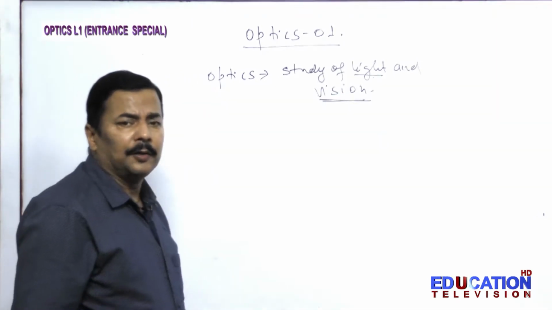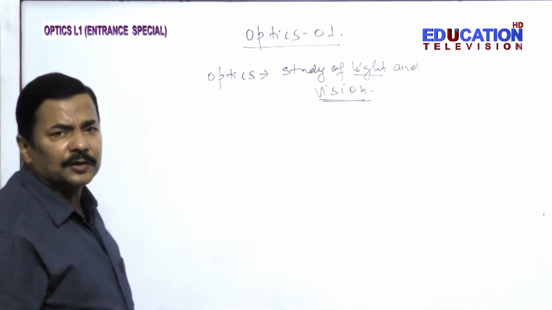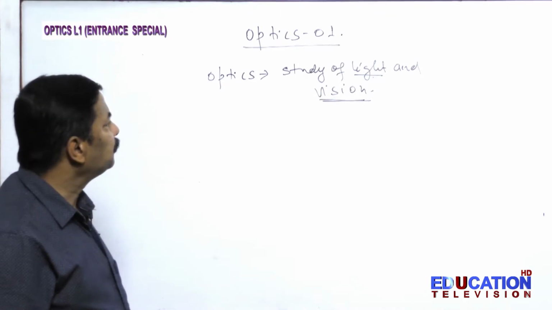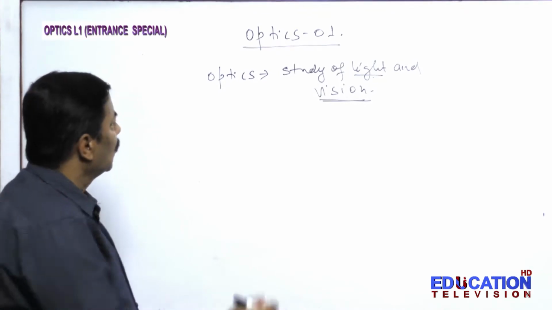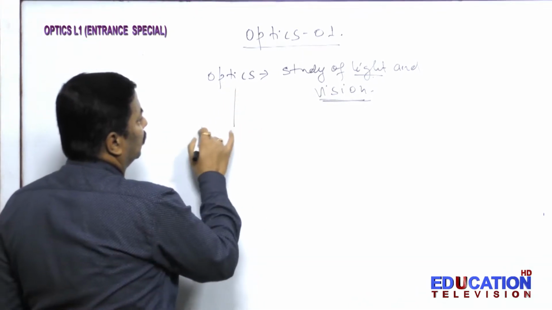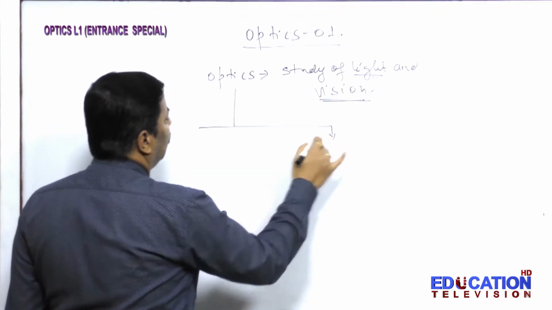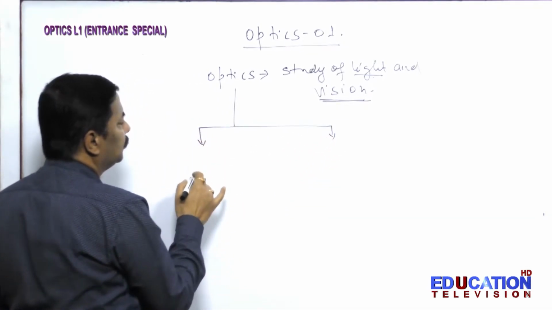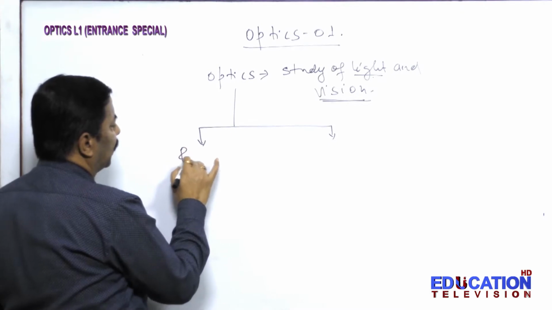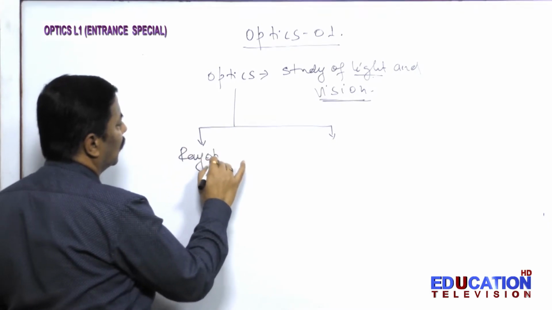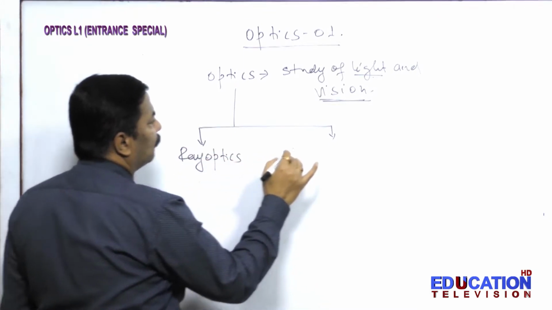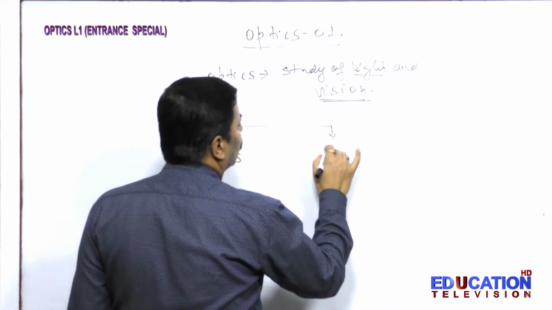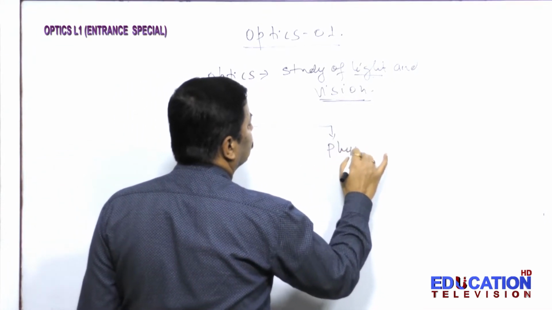Now we have to understand that the study of optics in general we do in two parts. One part is your ray optics and one part is your physical optics.